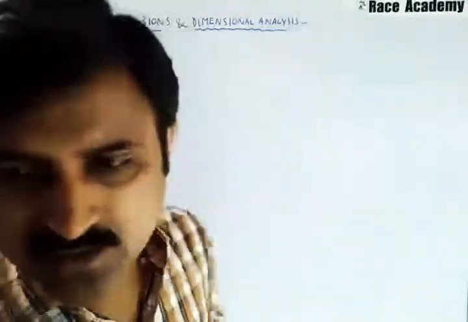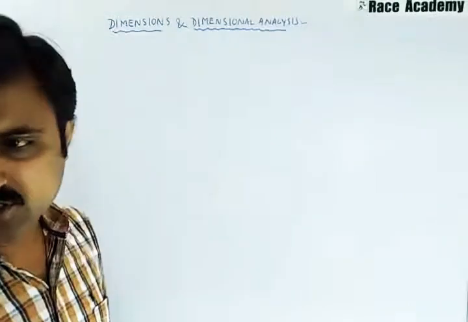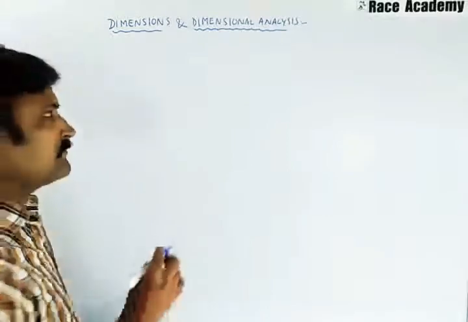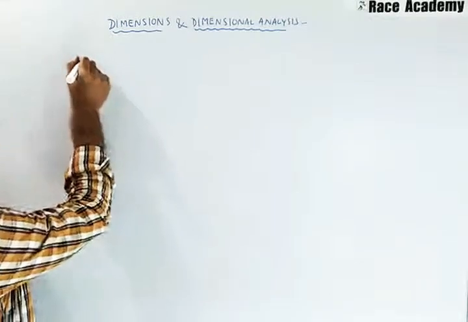So now we will see the points I have discussed. The dimensions of a physical quantity are nothing but powers.